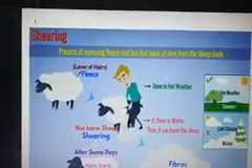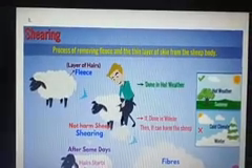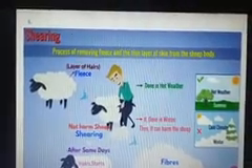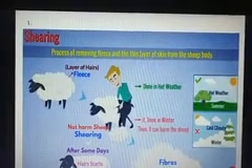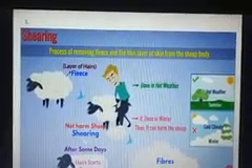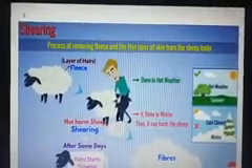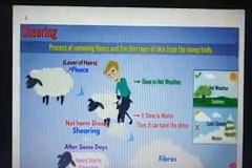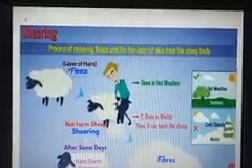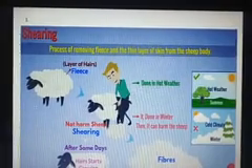Now we are going to start with the process, how fiber is processed and wool is made. So it is a 6-step process. Let's see one by one. First step is shearing. Shearing means process of removing fleece and the thin layer of skin from the sheep body. That process is called shearing.